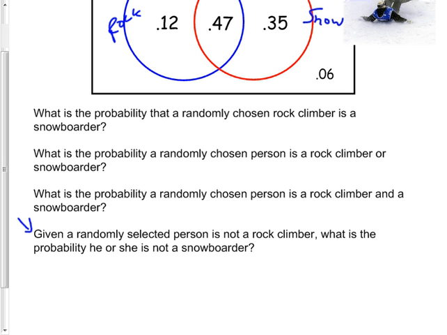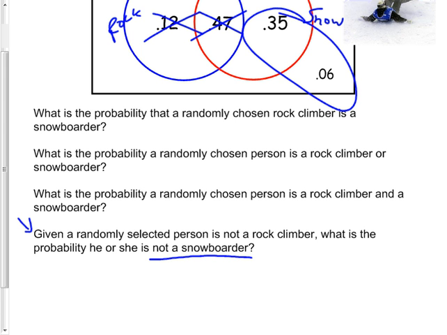All right, so let's talk about it real quick. Remember, it's what you want or what's possible. What I want is somebody who is not a snowboarder, but what's possible was they were not a rock climber. I knew they weren't rock climbers, so I had to throw these out right at the beginning. So these are the only ones that are possible. That's why it's out of point number one.